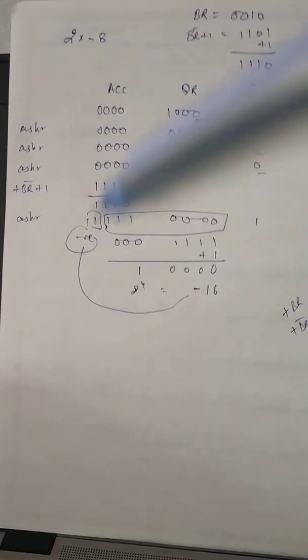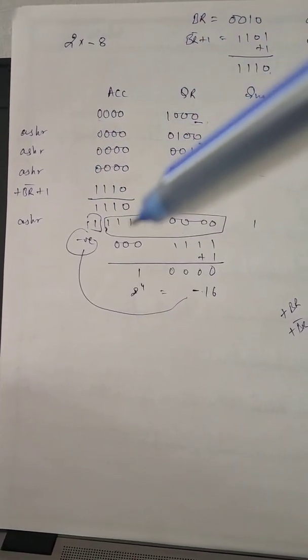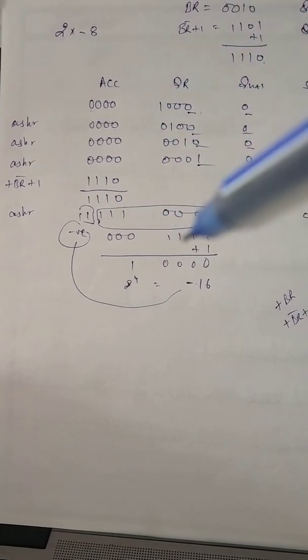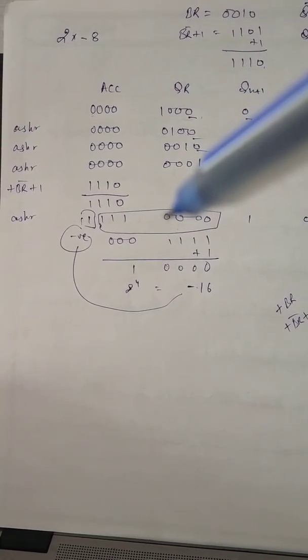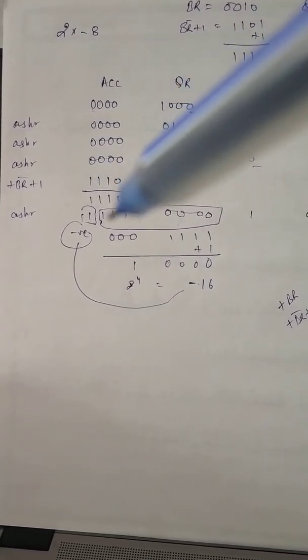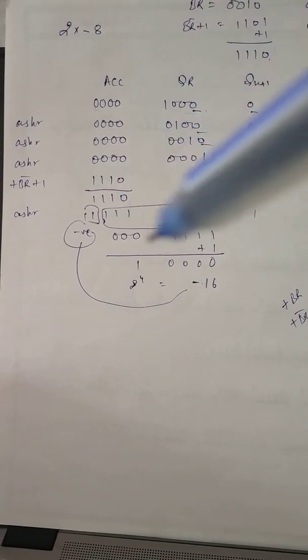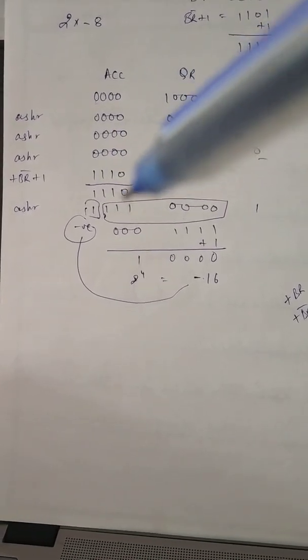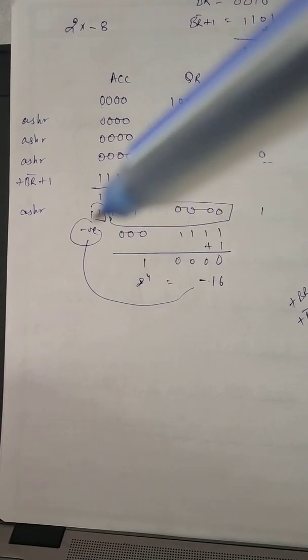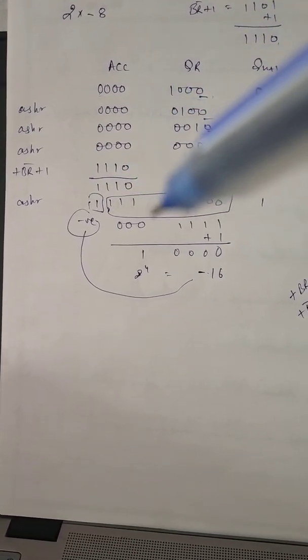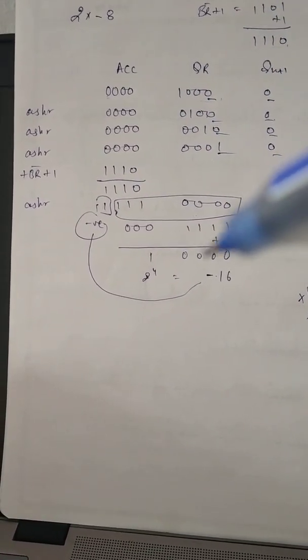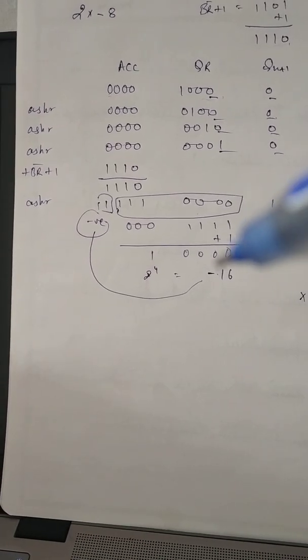Another thing to be noted is that if your answer is negative, that means you just can't leave your answer as it is. You have to take 2's complement of the answer. So get the 2's complement of this entire magnitude. Leave the sign, okay? Just take 2's complement of the magnitude. So the value will be 0 0 0 1 1 1 plus 1 to get 2's complement, and this will be the answer.